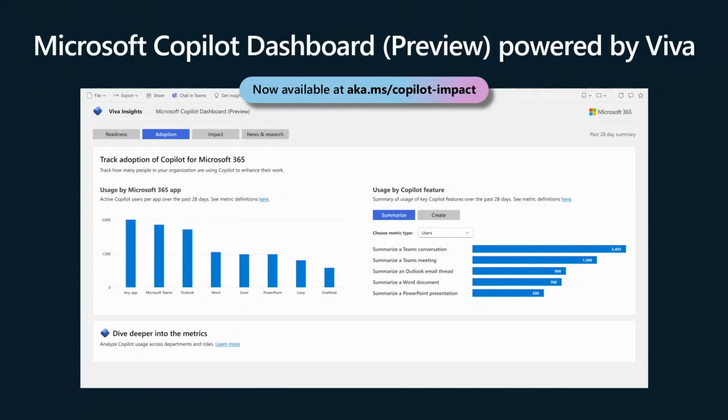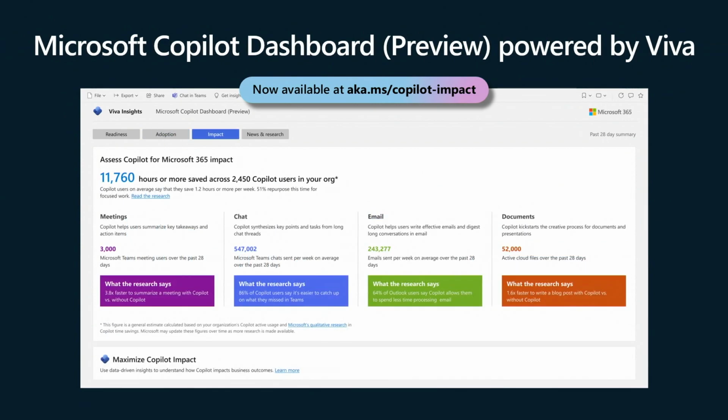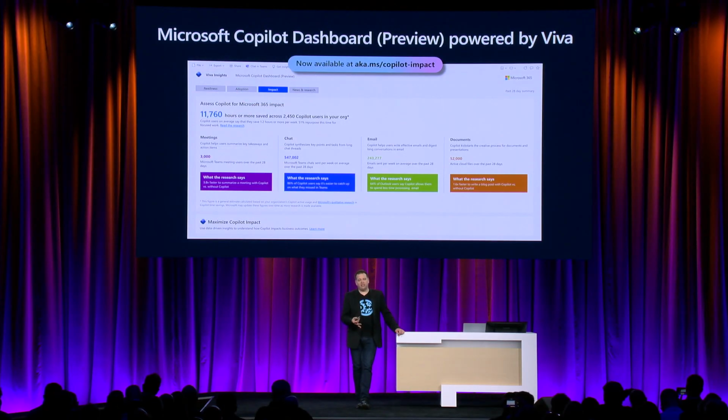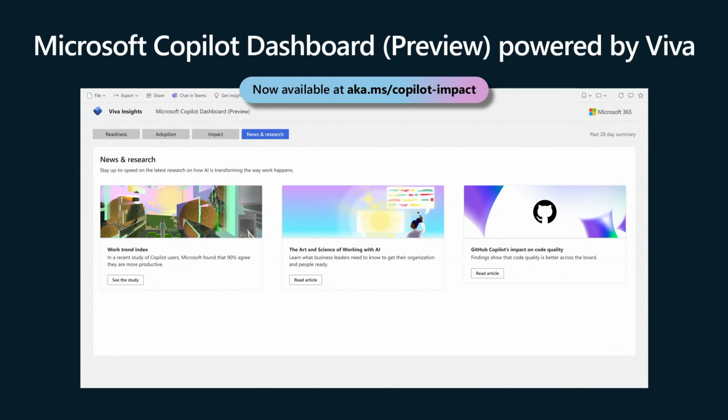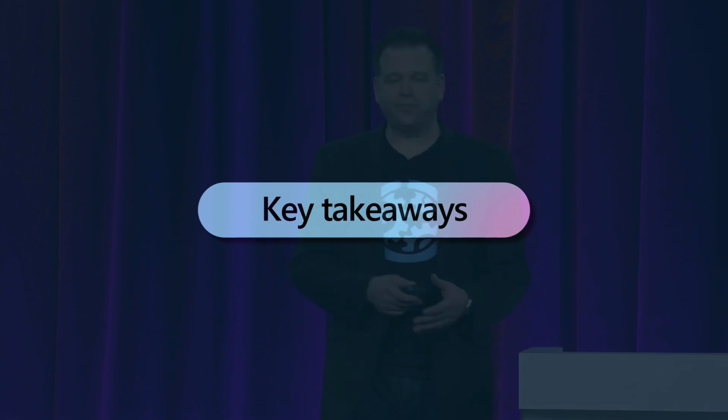Here, you're looking at usage by the different app services and the different apps themselves in terms of endpoints, and usage by Copilot features that you can track. Then looking at the impact: what exact impact are you having on meetings, on chat, on email, on documents, all of these things that you'll be able to monitor and see. And of course, additional news, research and related content that you'll be able to find to get more information as things develop. So this is an always on, always iterating page that will continue to be updated with all the best materials.